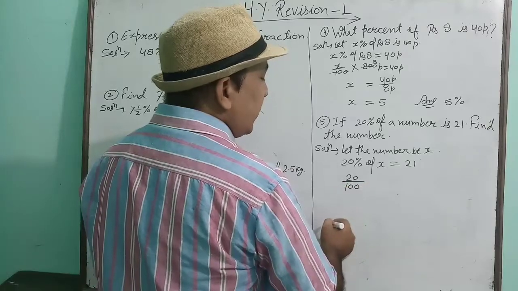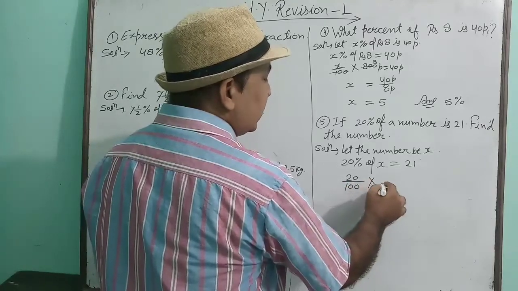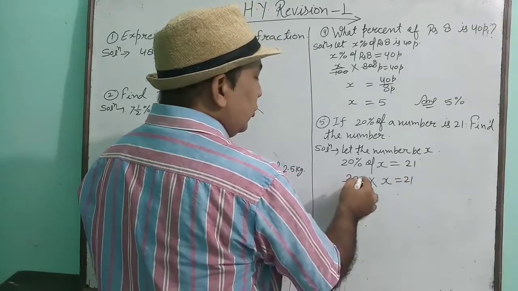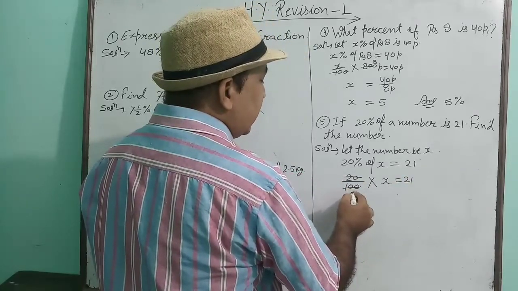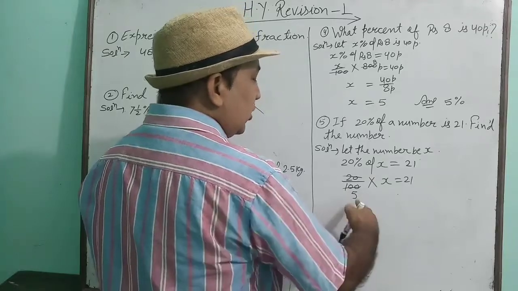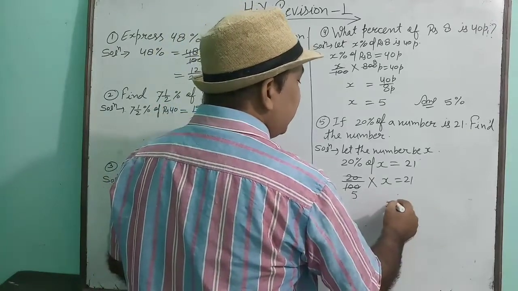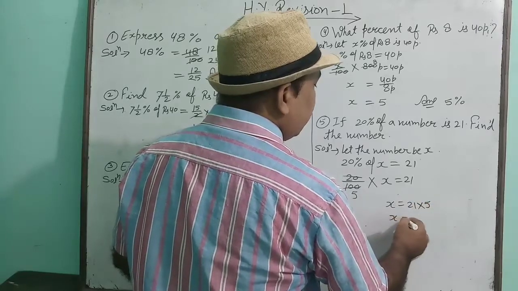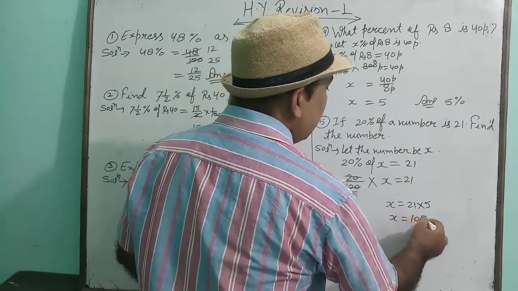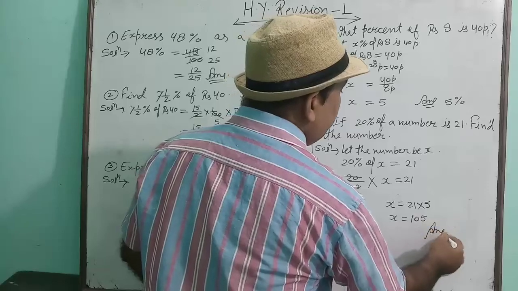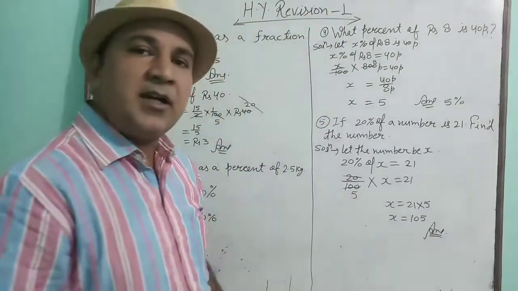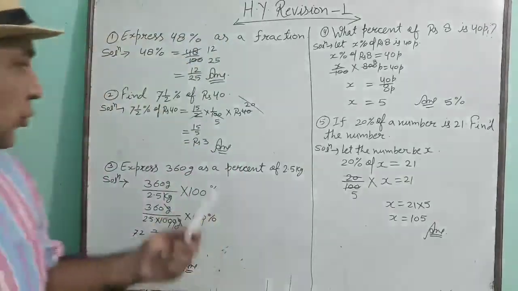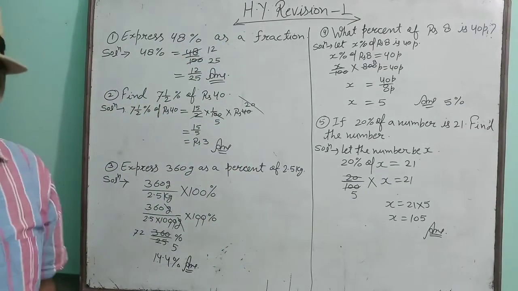20% means 20 upon 100. Of means multiply. Here x equal to 21. You can see that 20 is dividing 100 by 5 times. Now this 5 will be cross multiplied. That means x is equal to 21 into 5 means 105. That means required number is 105. Okay, now note down these questions.